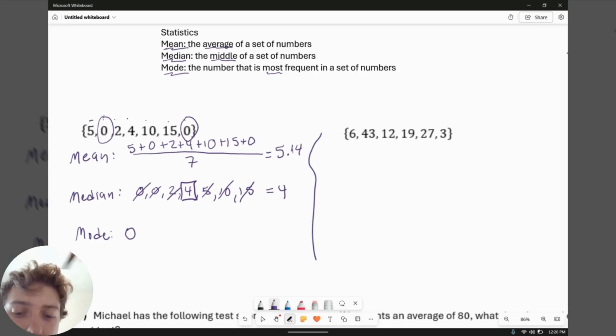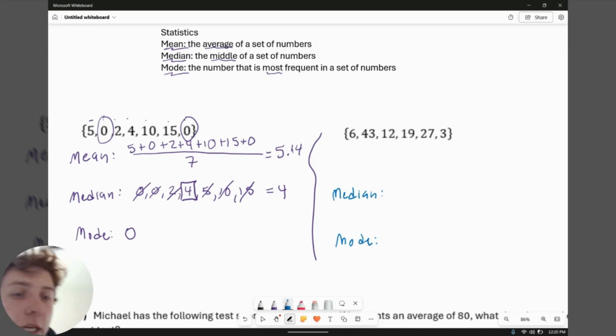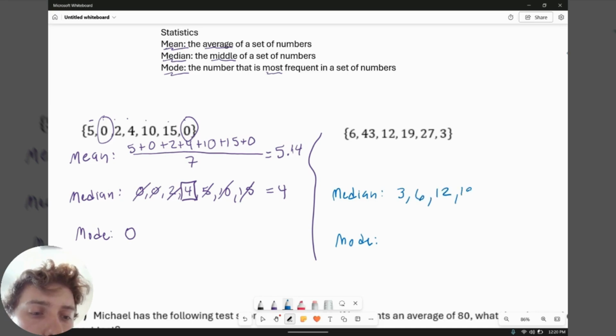Same idea if we did the second problem here. The only thing I want to discuss, though, for this one is the median and mode. Again, you guys know how to find the mean. Just add up each of the values, divide by however many there are, and you should find a value that works. The median and mode for this one, though, are slightly different. So let's just talk about that.